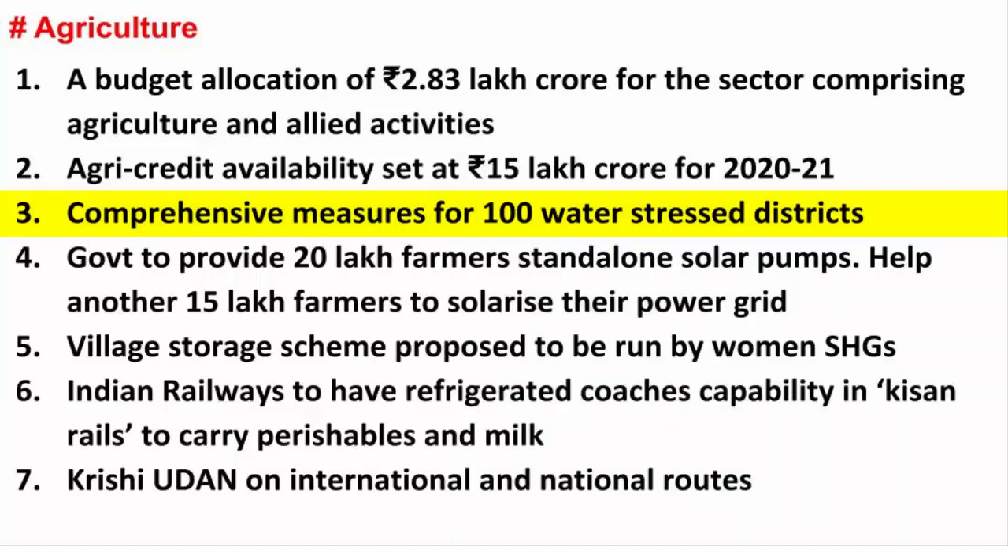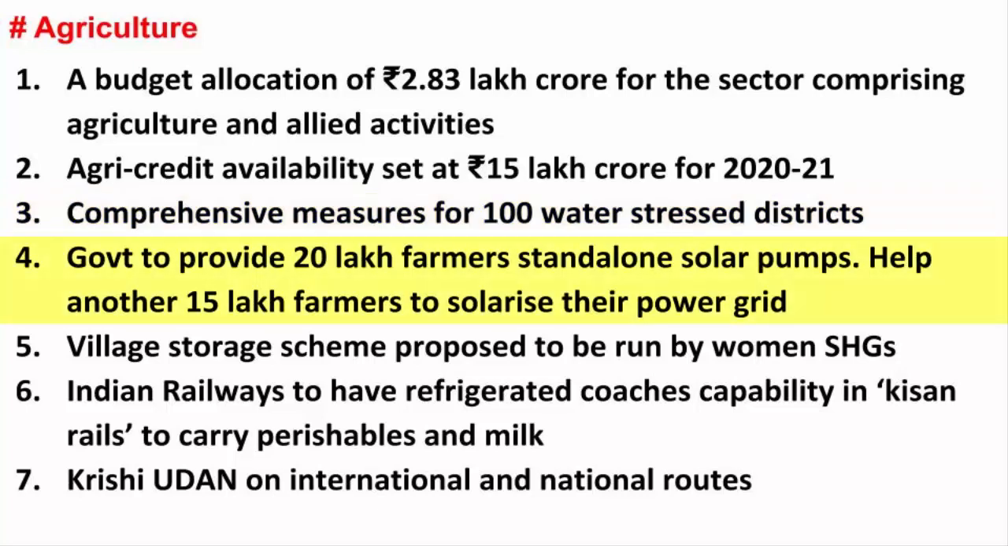Groundwater depletion has a huge impact on urban and rural economy. Water is a vital resource for both residential and industrial purposes, and inefficient water management models further accentuate the crisis. The government is going to provide 20 lakh farmers standalone solar pumps and help another 15 lakh farmers to solarize their power grid. The government basically wants to help farmers generate income from solar power.